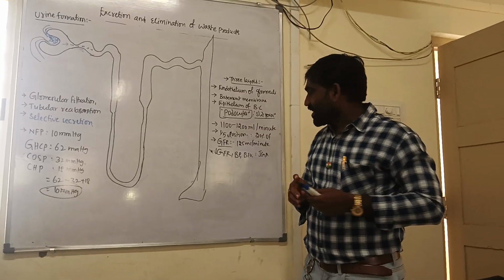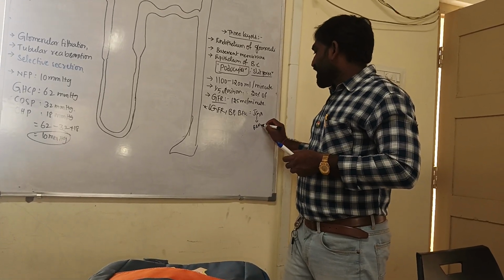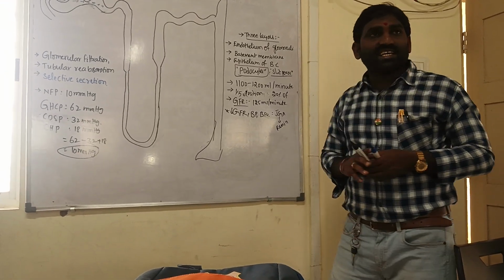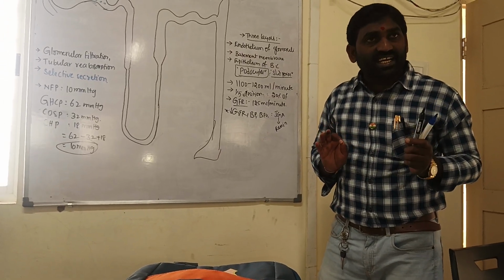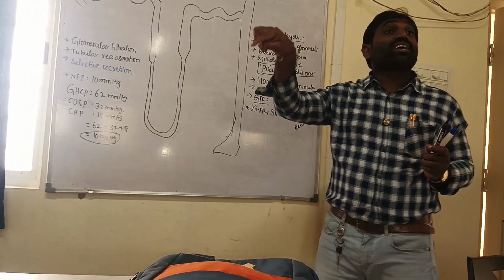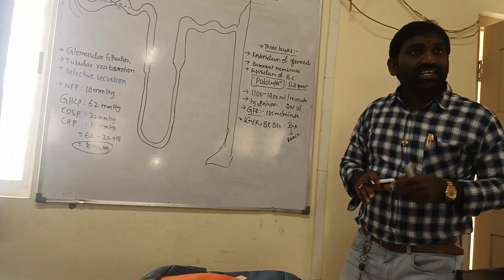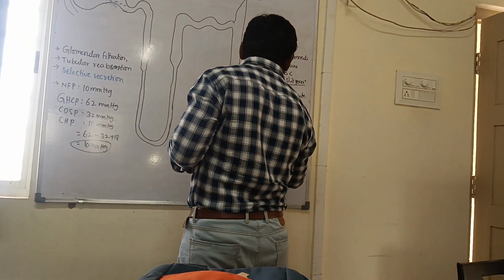Whenever the JGA is activated, it stimulates the release of renin from the afferent arteriole into the blood. Released renin acts on angiotensinogen.